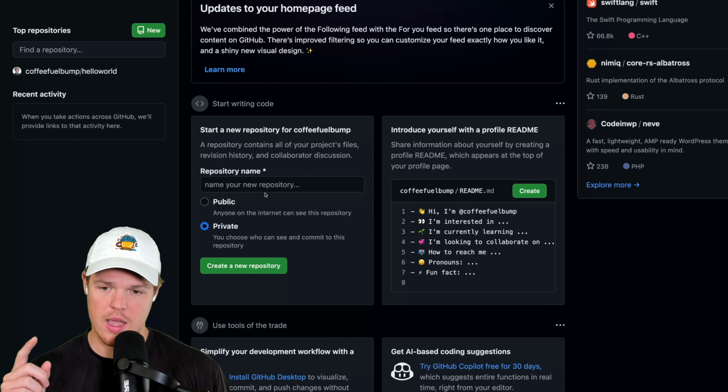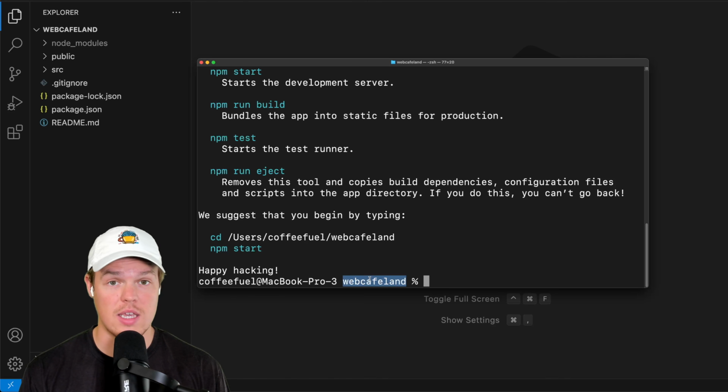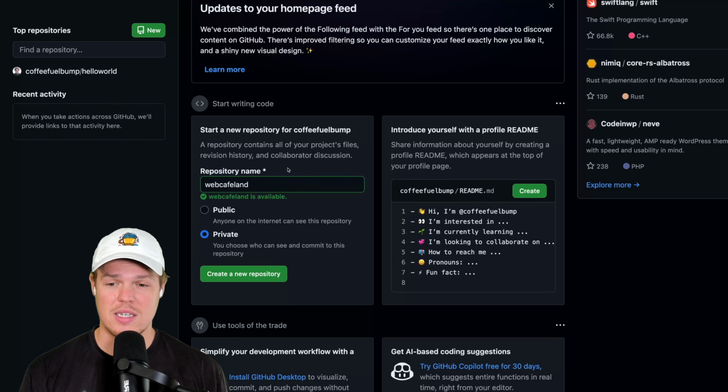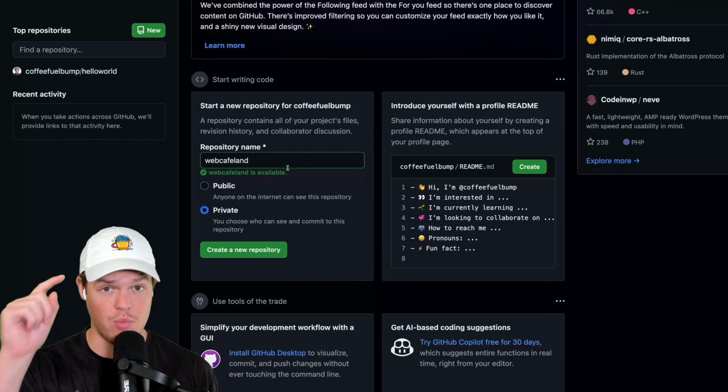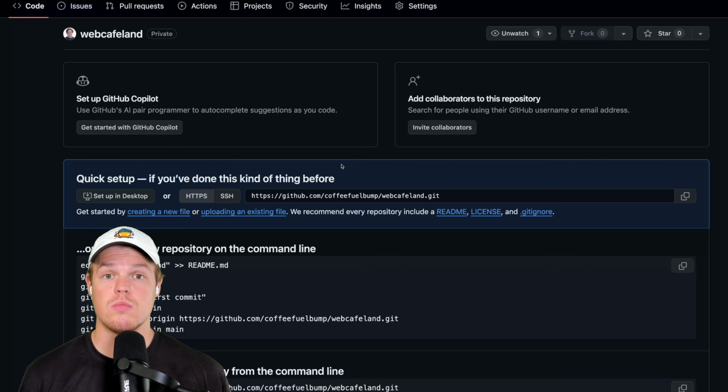We're going to go ahead and create a repository name. This is how we're going to reference it when we are making our entire Git flows. For me, I just like to keep it the same name. So we're going to do Web Cafe Land. For you, it would be whatever yours is. We're going to paste it in here. And because this is going to be your website for your business, you're going to want to select private here. You don't want anyone else to see your code. Create new repository. So far, so good.